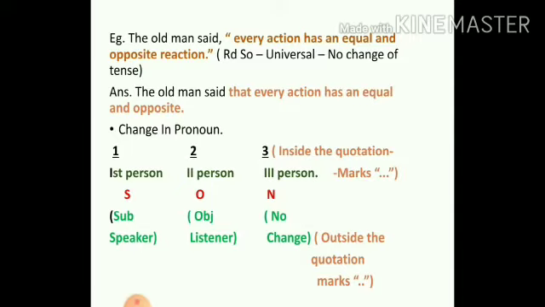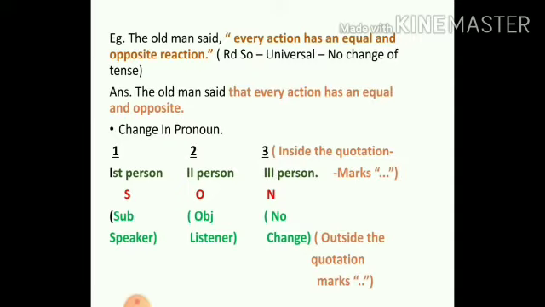S means the subject or speaker. 2 is the second person pronoun, you, and O stands for the object or listener. 3 is the third person pronoun, that is he or she or it, and N stands for no change.